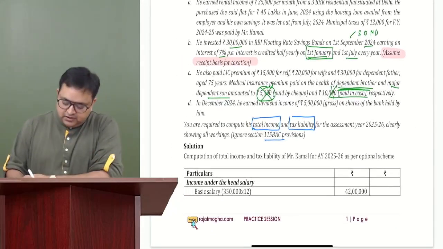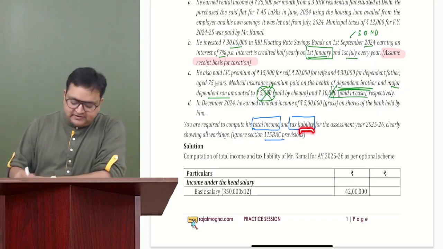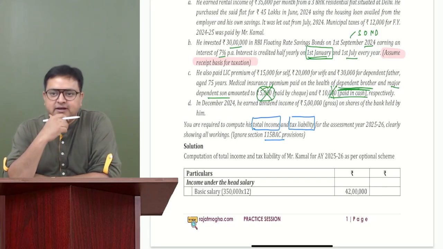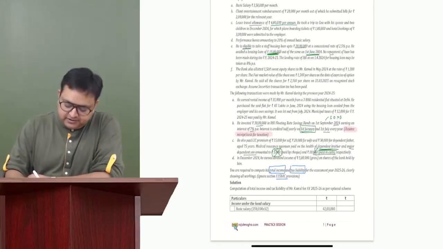Okay. You are required to compute his total income and tax liability. Okay, guys. Now you are required to compute his total income. Everybody with me. Let's start the question.